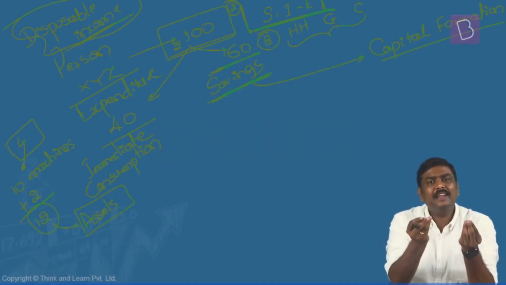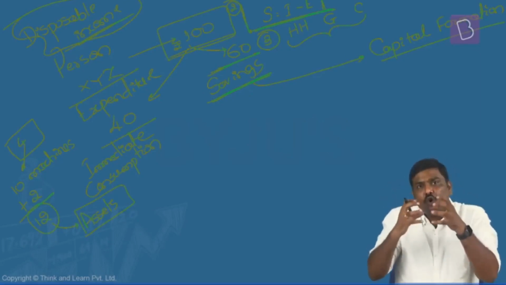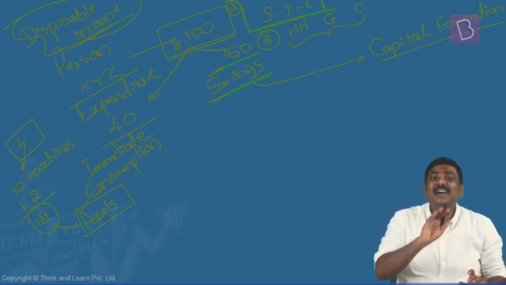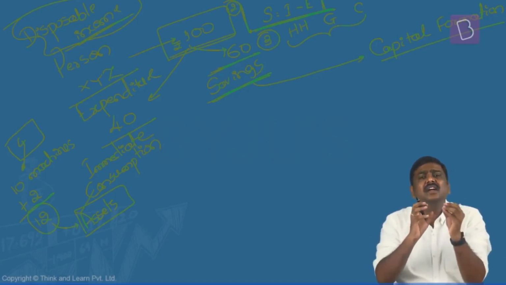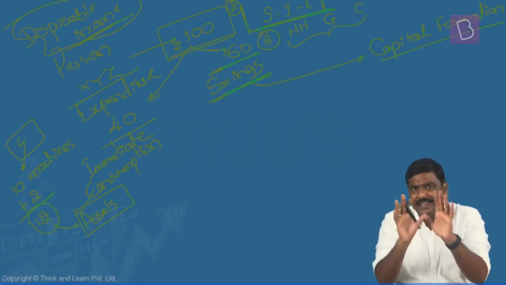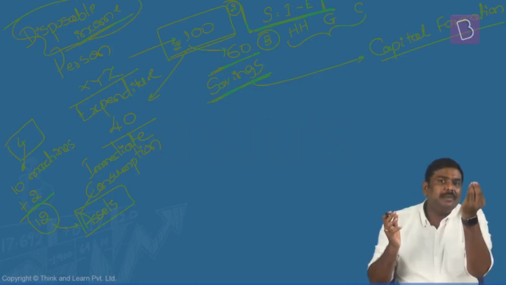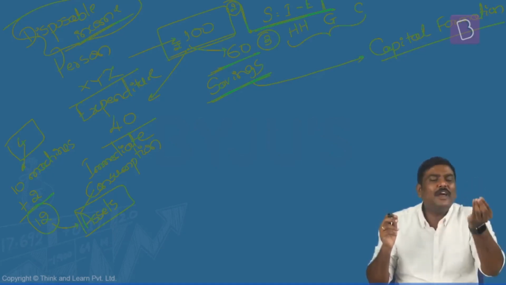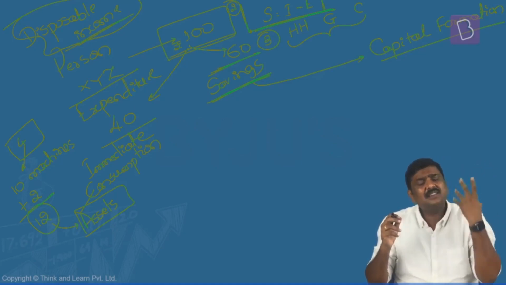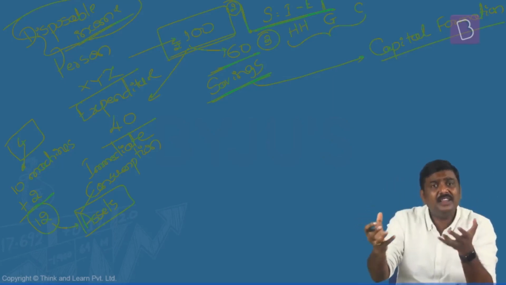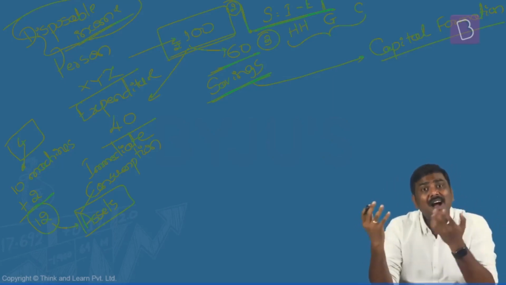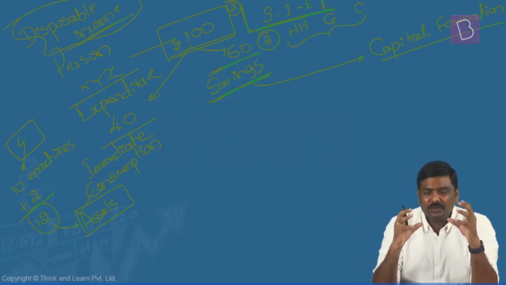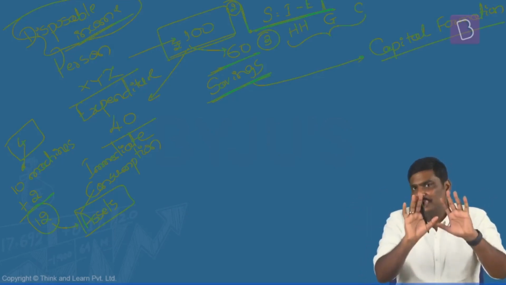What do you mean by asset? Asset refers to anything which will have certain value. We will store the value or wealth in a certain form, and this is referred to as an asset. Anything that is a wealth or the storage of wealth is referred to as an asset. A machine can be used to manufacture goods, goods can be sold in the market, and value can be obtained. So machines are assets. For example, manufacturing facilities are assets, roads are assets, bridges are assets. Anything which will store wealth like this can be referred to as an asset.